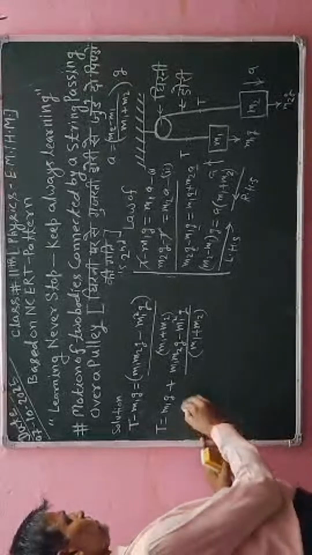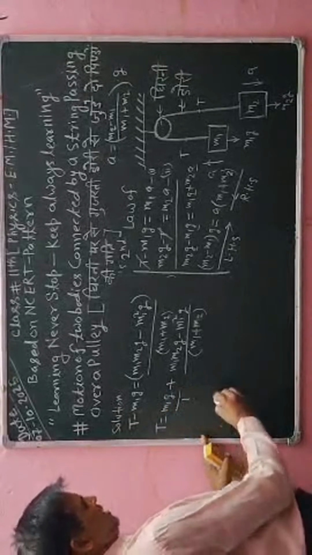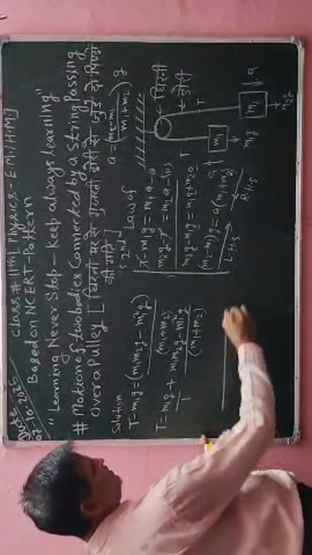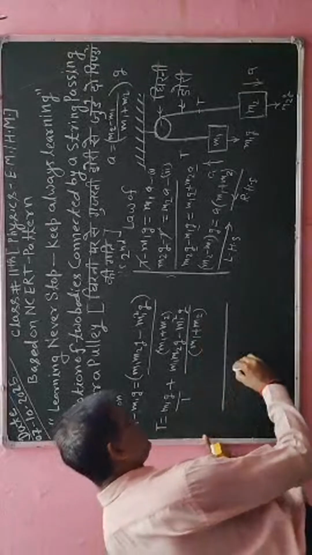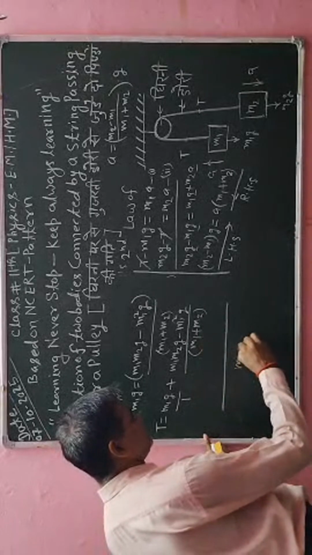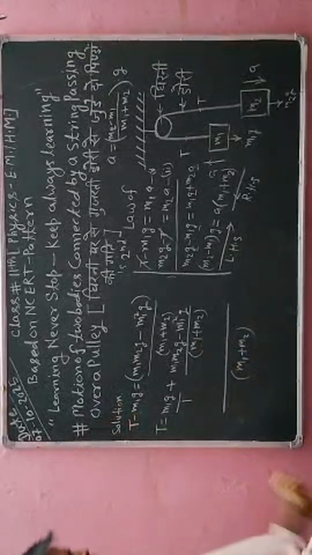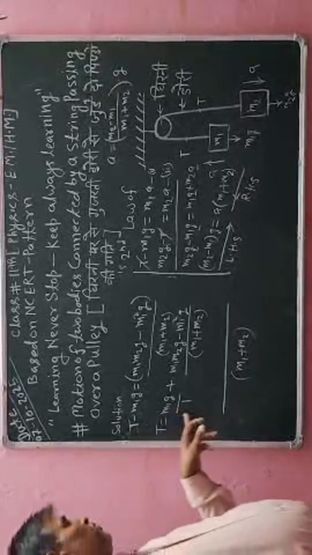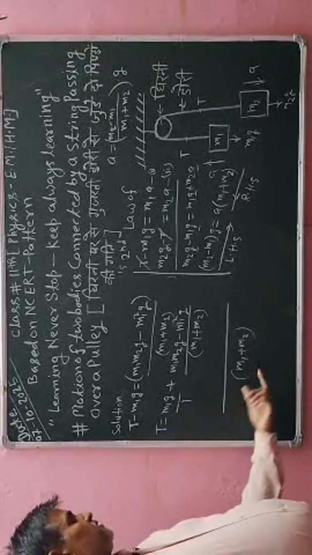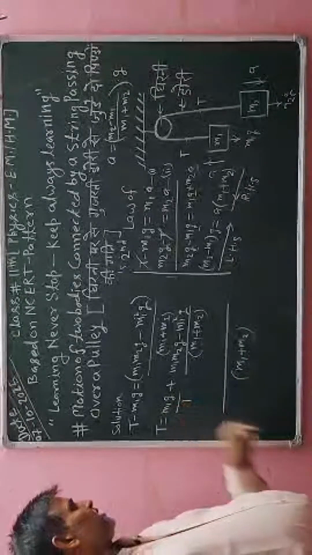Okay, so here I can write m1 g divided by 1, and therefore I will take the LCM of 1 into m1 plus m2. So LCM will be m1 plus m2. Now we will divide this term with 1, so I will get the same term. So the same term I will multiply with this.